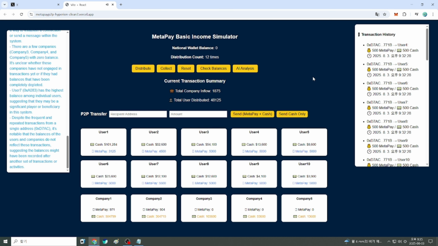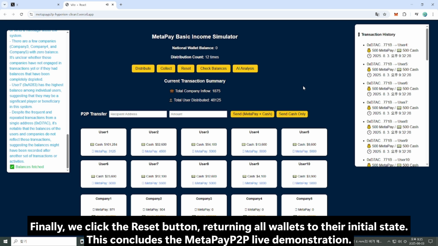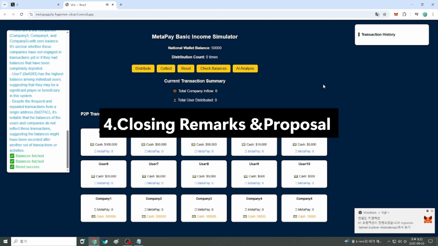Finally, we click the reset button, returning all wallets to their initial state. This concludes the MetaPay 2P live demonstration. 4. Closing remarks and proposal.